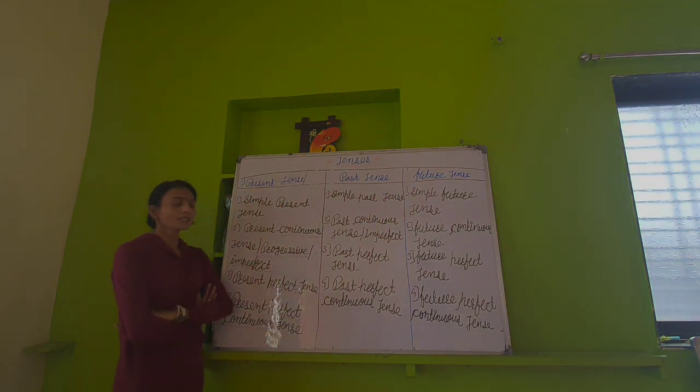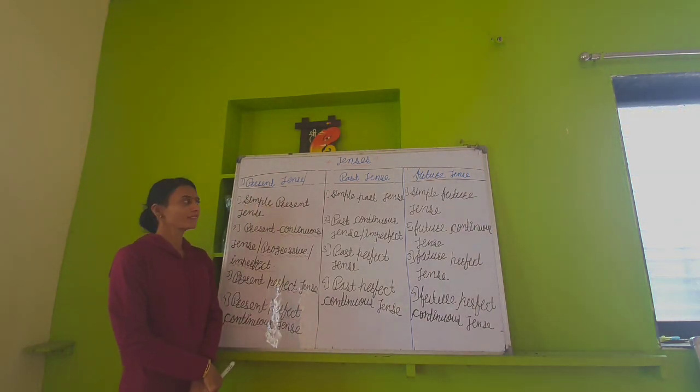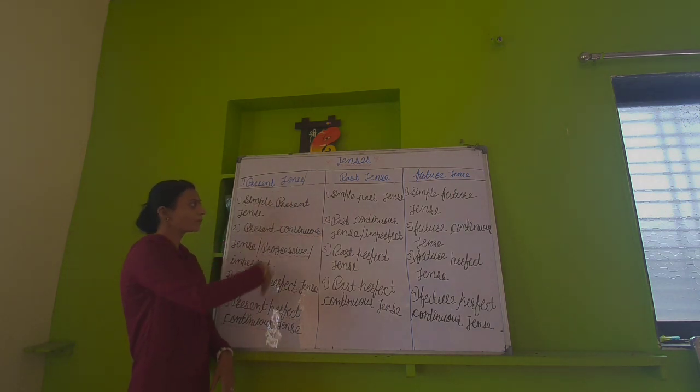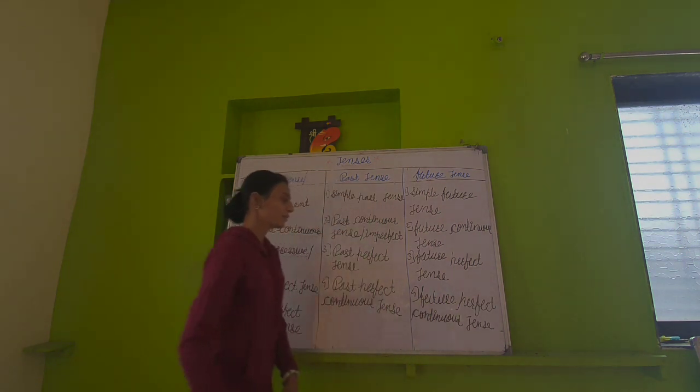So every tense has four subtypes. First is the present tense. Present tense has four subtypes. Past tense also has four subtypes and future tense also has four subtypes.